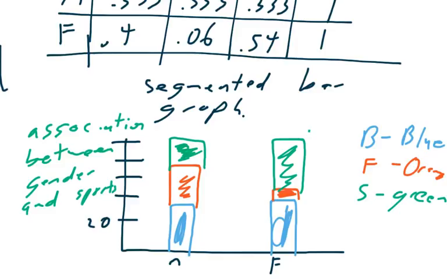Now, if I pick someone out of a group and I find out that I randomly picked a female, I would think, okay, they're probably not going to want to play football. Whereas if I picked a male out, I would probably say, they're equally likely to play any sport. So there is an association between gender and sports.